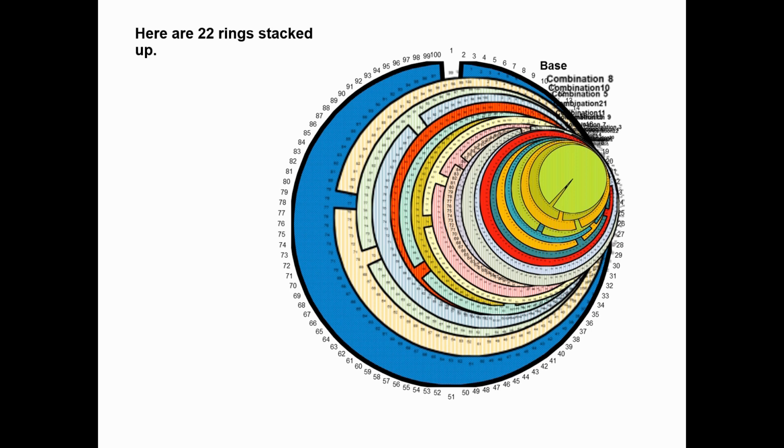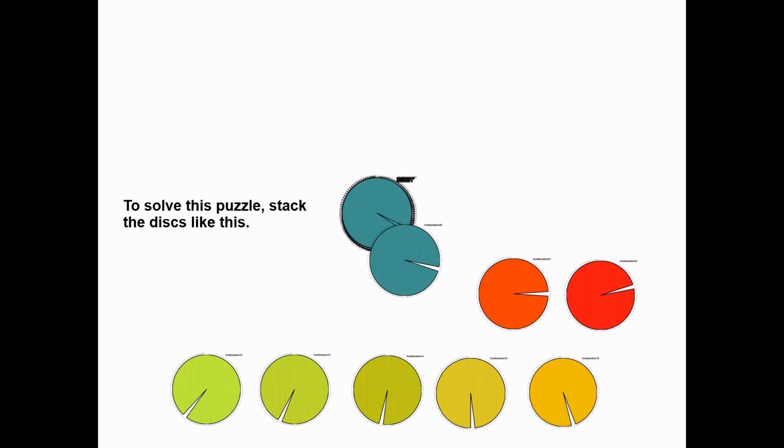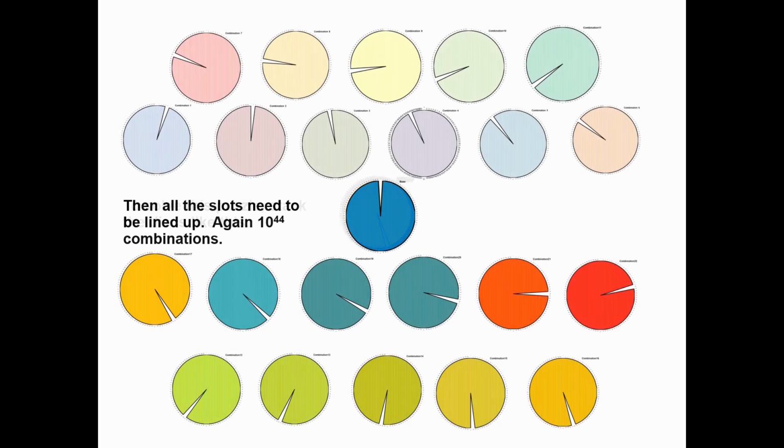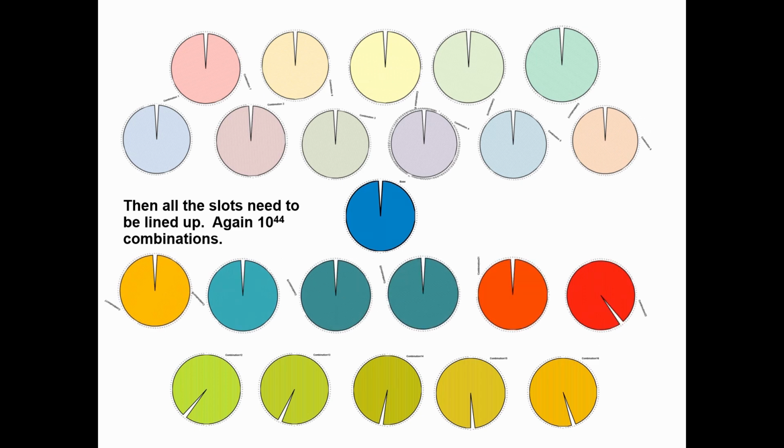Again, here's another way to look at it, as you stack up the rings, each one having a different value. Well, they could have the same value, but again, 22 rings, each with its own value. You need to line them up, kind of like a keyway. That's the proper solution. Here's another look at it, each one being turned to line up so that the slots are all upward. And once they're all lined up, again, 10 to the 44th possible combinations, that's the solution.